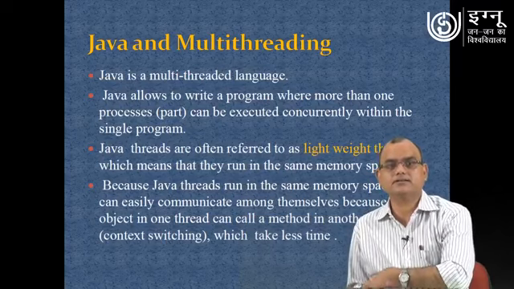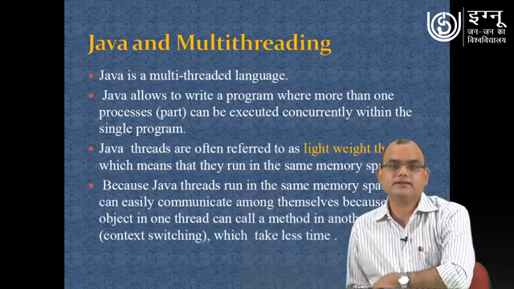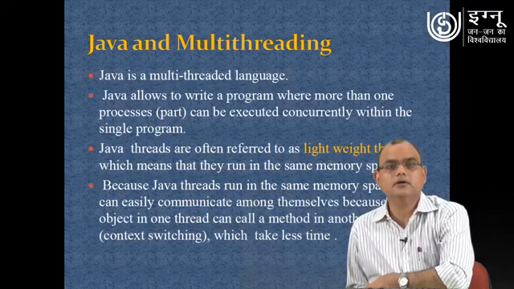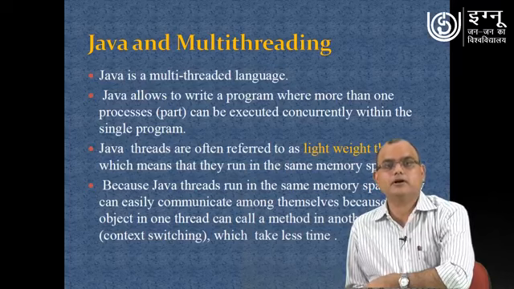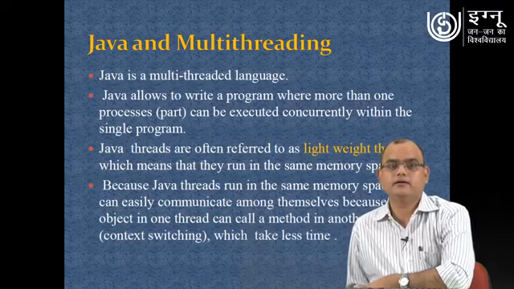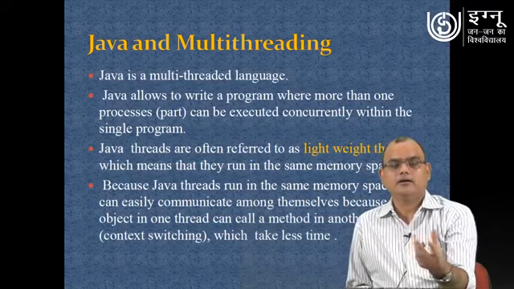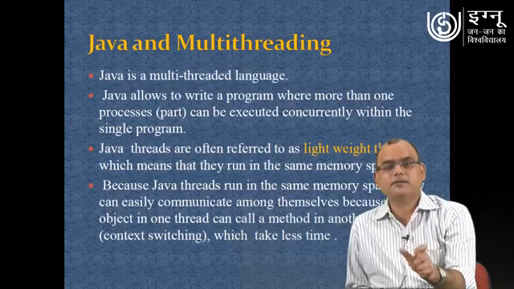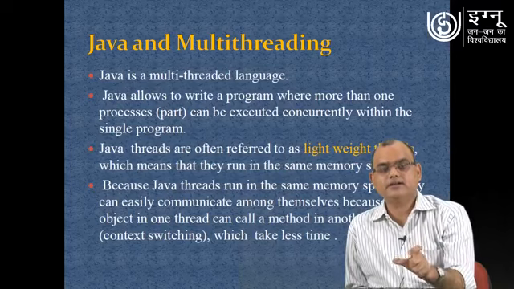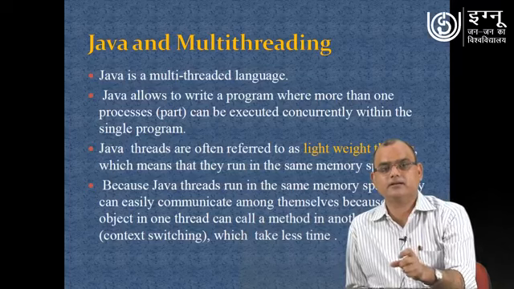As far as Java is concerned, Java provides a multi-threading facility. It has an API and classes available, and several methods in those different classes, to use the conceptual framework of multi-threading while you are developing your program. Java allows you to write a program where more than one process can execute concurrently within a single program, so that independent processes, or several processes, are threads, and we will see how we can create threads by going through some examples.